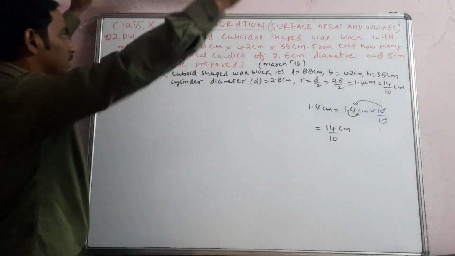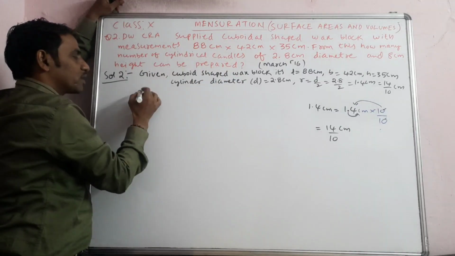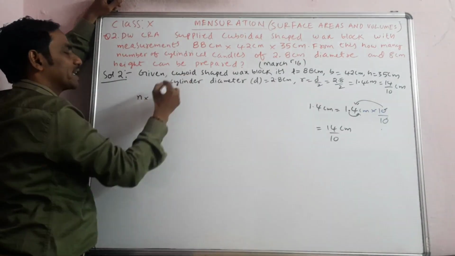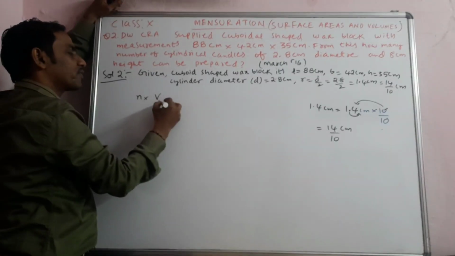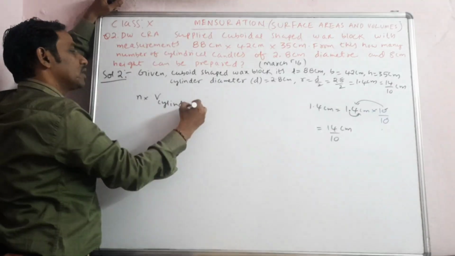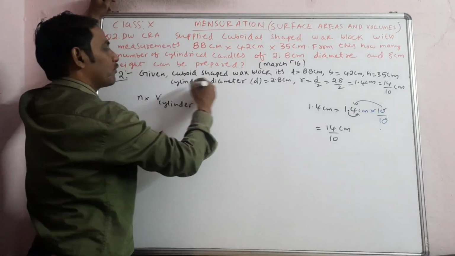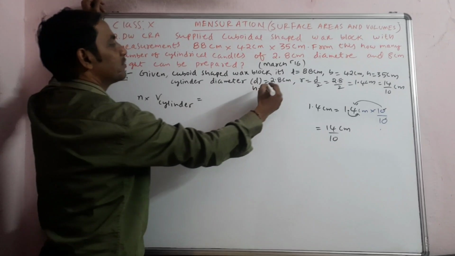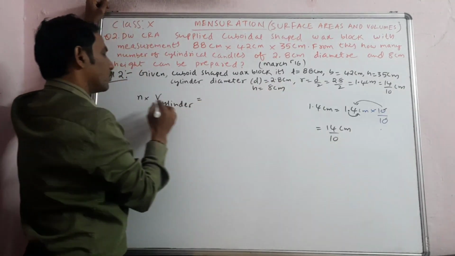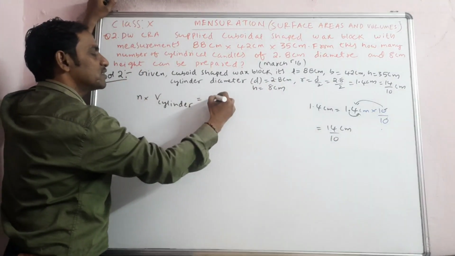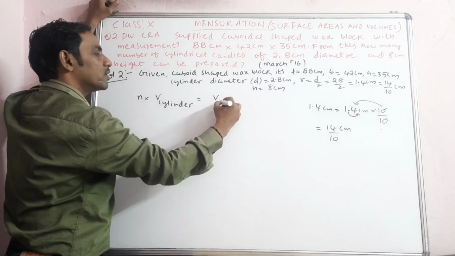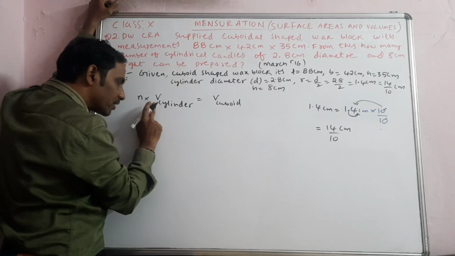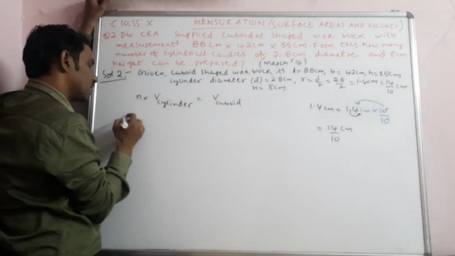See, now when you do this, what will happen? You can write simply like this: the volume of n number of candles, which are in the form of cylinders, will be equal to... The height of the cylinder is given as 8 centimeters. Now, n number of volumes of cylinders is equal to the volume of the cuboid. So if you take this cylinder down, what will happen?